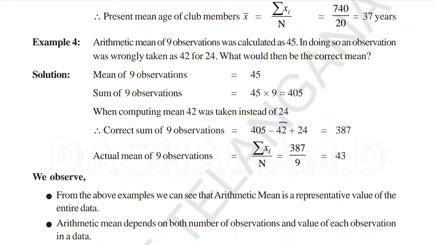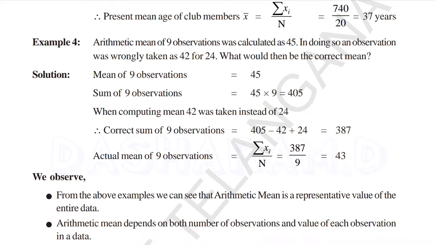So the wrong number should be subtracted, then add the correct number. So 405 minus 42 plus 24 equals 387. Now the mean of 9 observations is 387 divided by 9. The number of observations has no change, because one observation was removed and one added. So 387 by 9 equals 43.